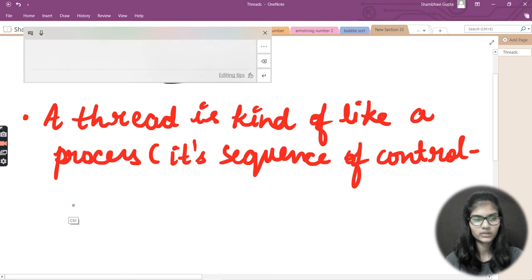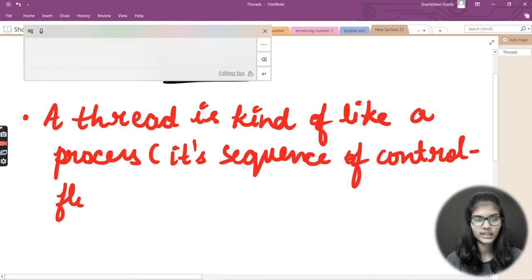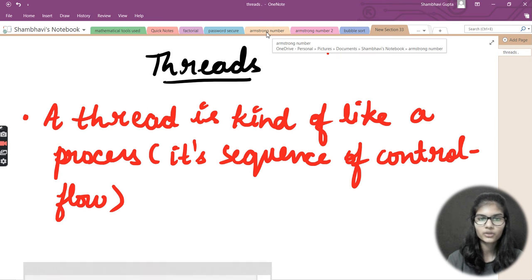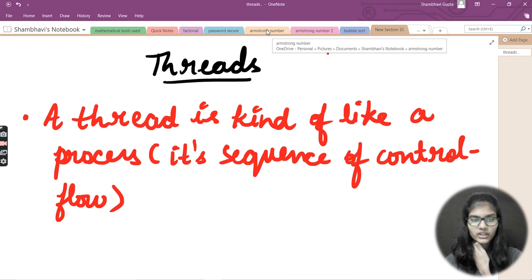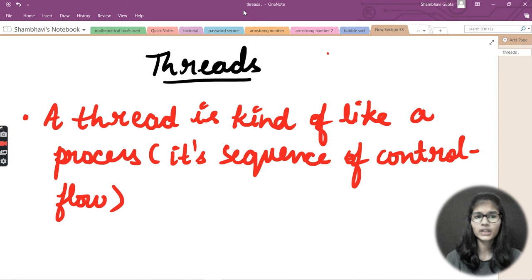Let me write out the correct spelling for control, and here it goes, the flow. So basically a thread is a kind of process, and a process is a sequence of control flow. This is actually the definition which comes here for the thread. So let's understand it in a way that a thread is actually a sequence of control flow. This is the definition which you can say for threads.